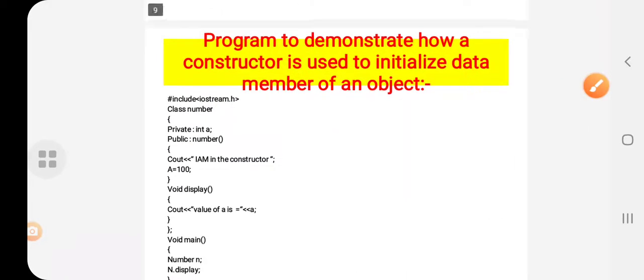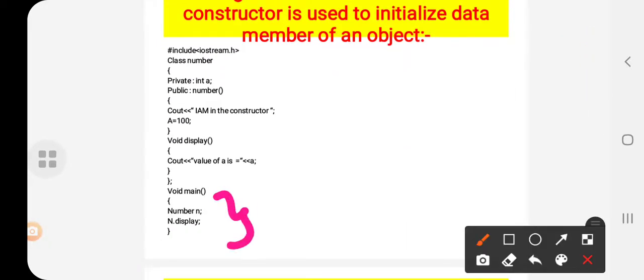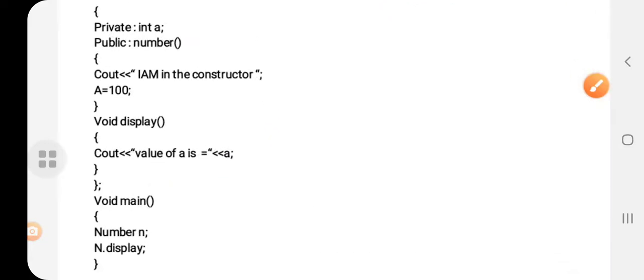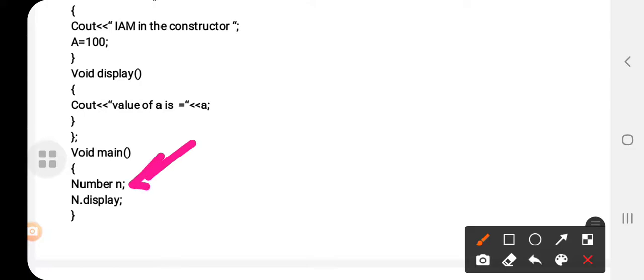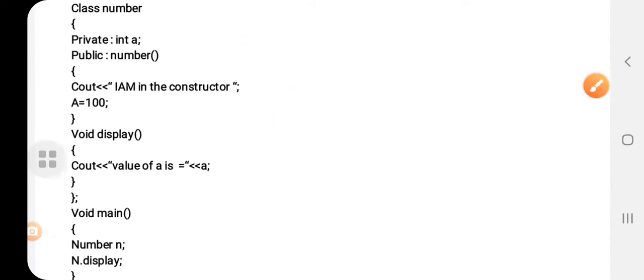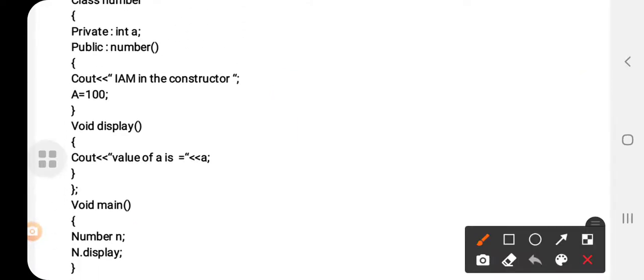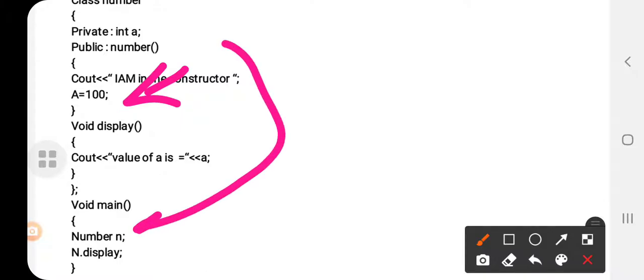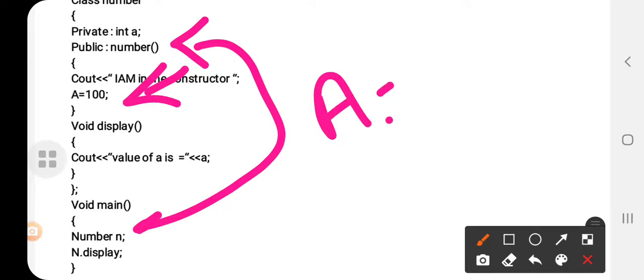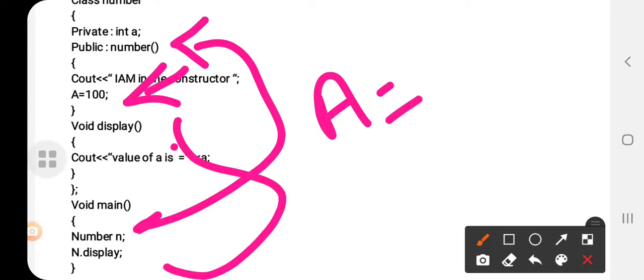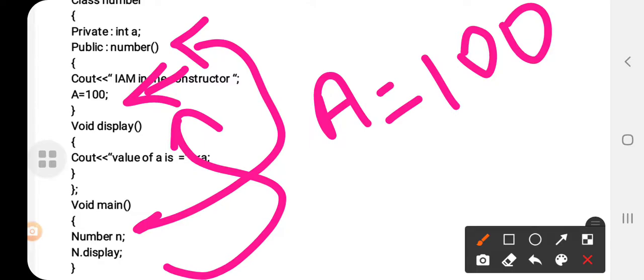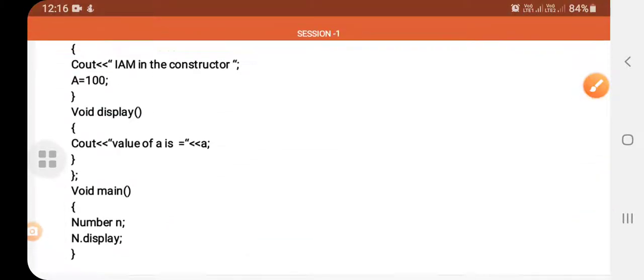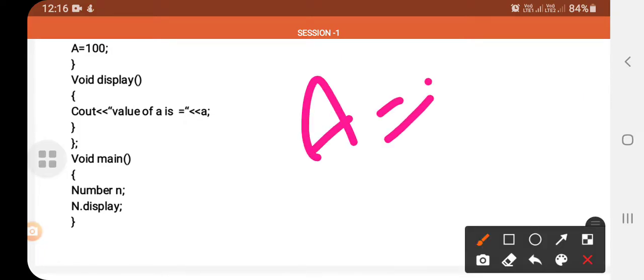So next, in the void main, I am just creating what? A Number object. So whenever there is a call to the constructor, what value will we have now? A is equals to 100. So whenever this object is called, the object's member function will have access. Therefore, in the display function you will get the value A is equals to 100. So the output we will see for this is A is equals to 100.